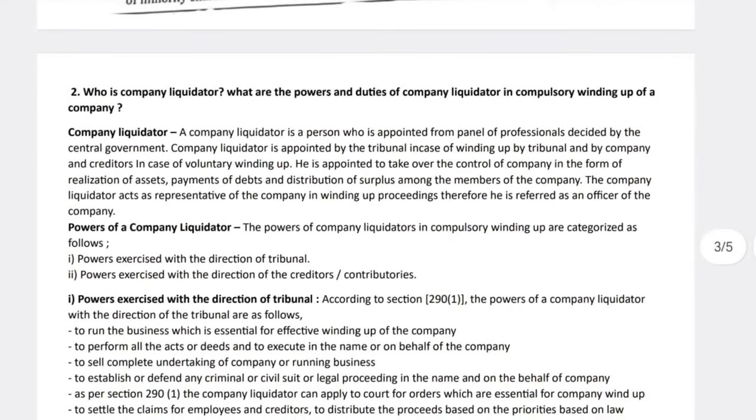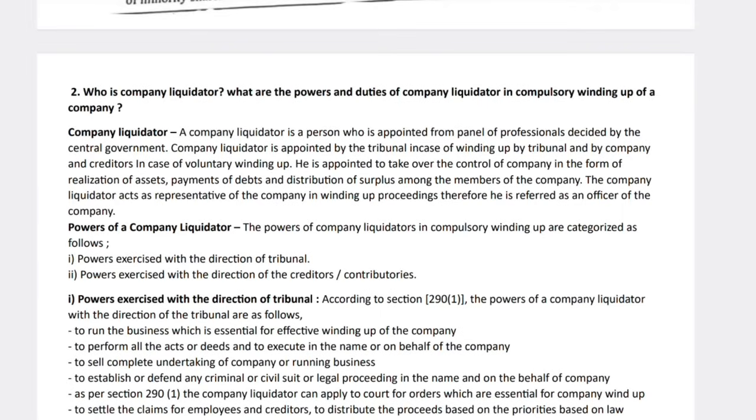The second question I have given is company liquidator. This is a choice, you can learn it. Company liquidator means a professional who is appointed, decided by the central government. The central government will decide the profession of a company liquidator, who provides liquidation to the business or company. He controls the whole company in terms of assets, payment of debts, what assets we have, how many debts we have, everything he will maintain. That is called the company liquidator.